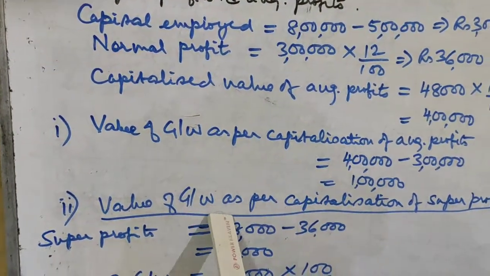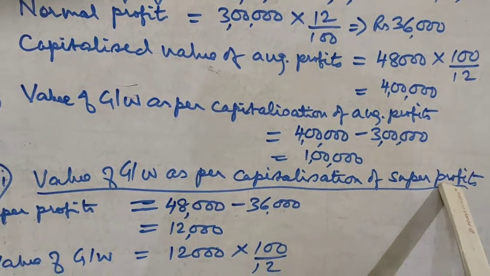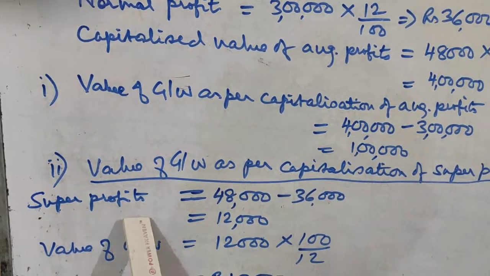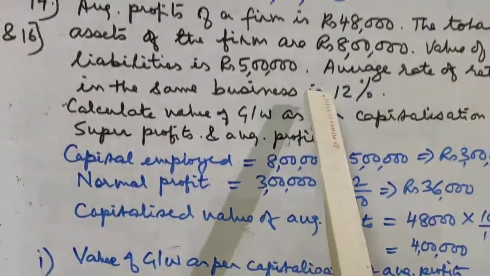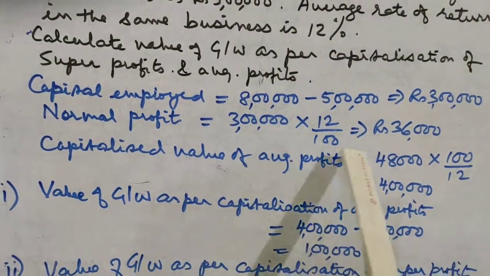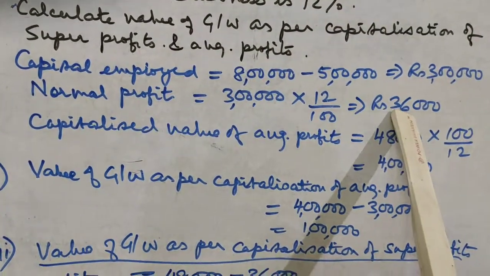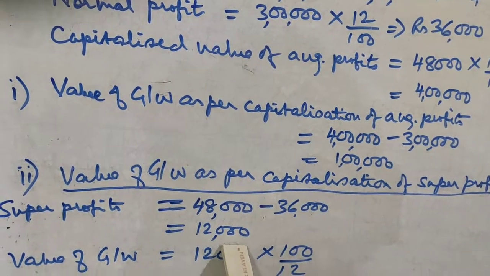Then value of goodwill as per capitalization of super profits method. In this method, first of all we'll calculate the super profits. Super profits is equal to average profits, that was given in the question, 48,000, minus the normal profit, that is 36,000, which we just now calculated. So that comes to 12,000.